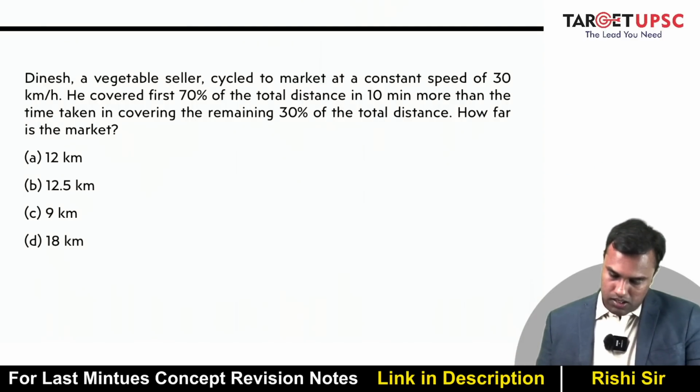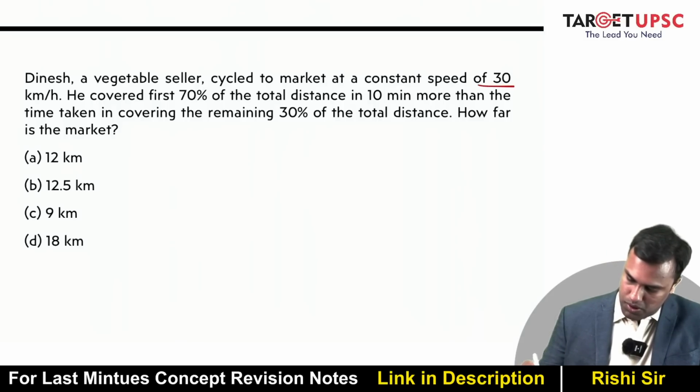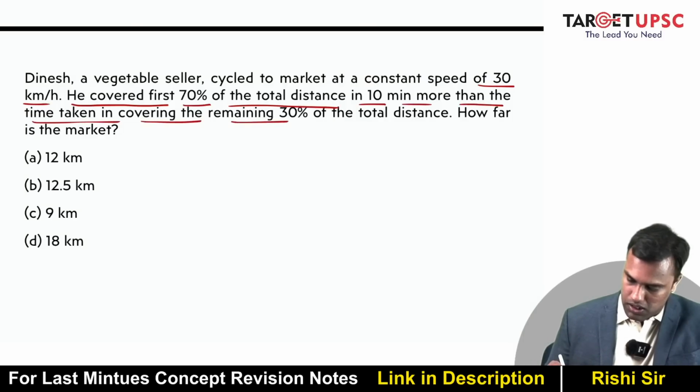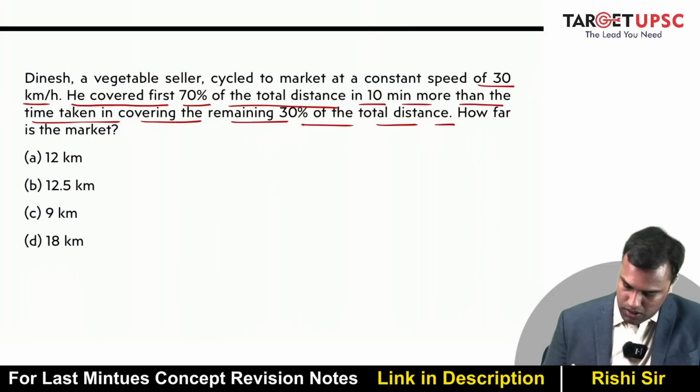He cycled at a constant speed of 30 km per hour. He covered the first 70% of the total distance in 10 minutes more than the time taken in covering the remaining 30% of the total distance. So, let's say the total distance is 10d, right? So 70% is what? 7d.